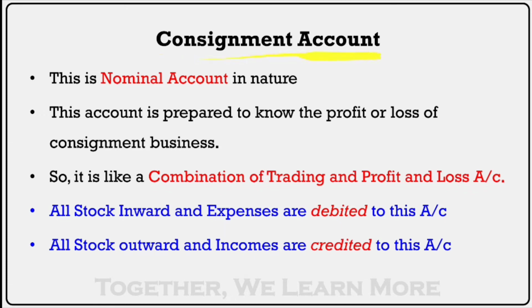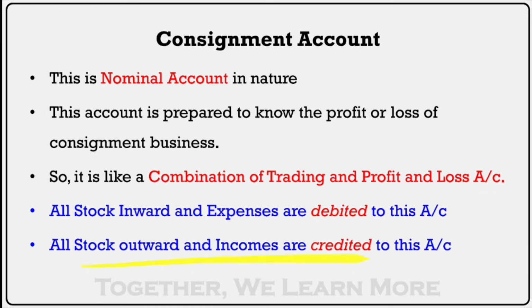So look at here. What is consignment account? It is a combination of trading and profit and loss account. It is nominal account in nature. Clear? As this is a combination of trading and profit and loss, વેપાર અને નફા નુકસાનનું સંયોજન છે. So this is a nominal account. This account is to be prepared to know the profit or loss of consignment business.